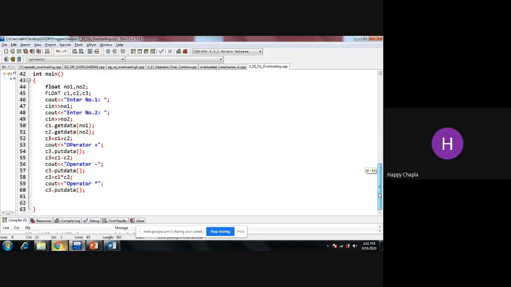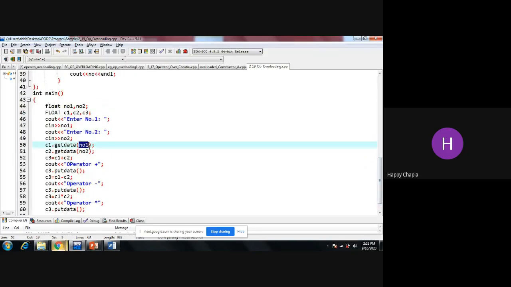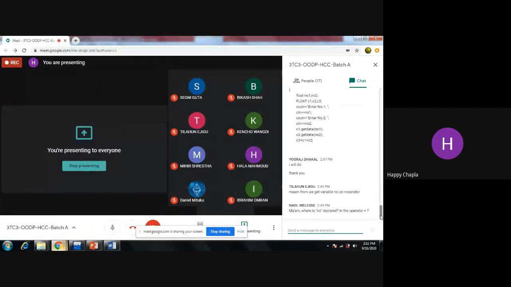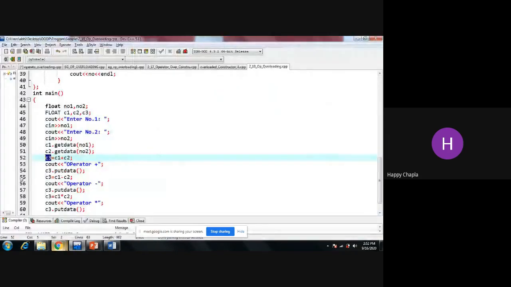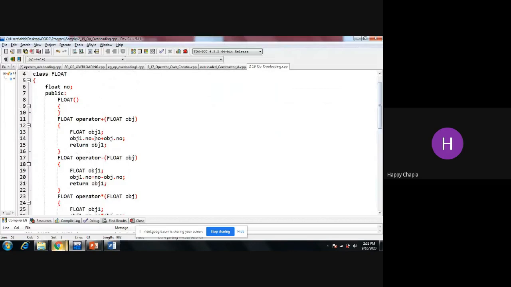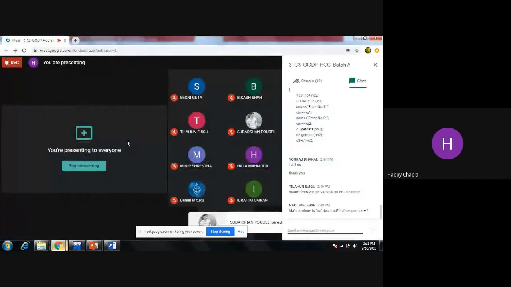Okay, so first time it will work for number 1 plus number 2, because C1 plus C2 is stored into C3. Okay, now correct. See, in this same question, there is no requirement to declare this number, because this is T1.number, I mean C1.number, and this is C2.number, as I mentioned in the previous lecture.